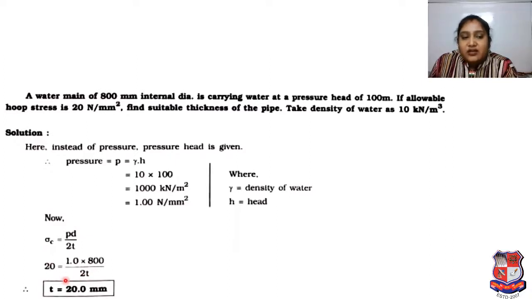So sigma C 20 is equal to P 1 into D 800 divided by 2 into T. If we simplify, we get the thickness as 20 mm. So it is very simple. The data is a little bit tricky, just to make you more aware of how that type of problem is asked in the exam.